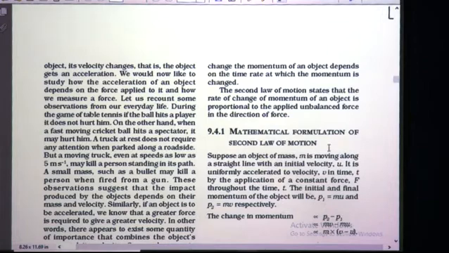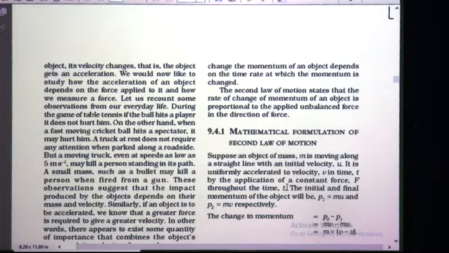So let us study this second law of motion mathematically. Mathematical formulation of second law of motion. Suppose there is an object of mass m. It is moving along a straight line with an initial velocity u. It is uniformly accelerated to velocity v in time t by the application of a constant force F throughout time t.